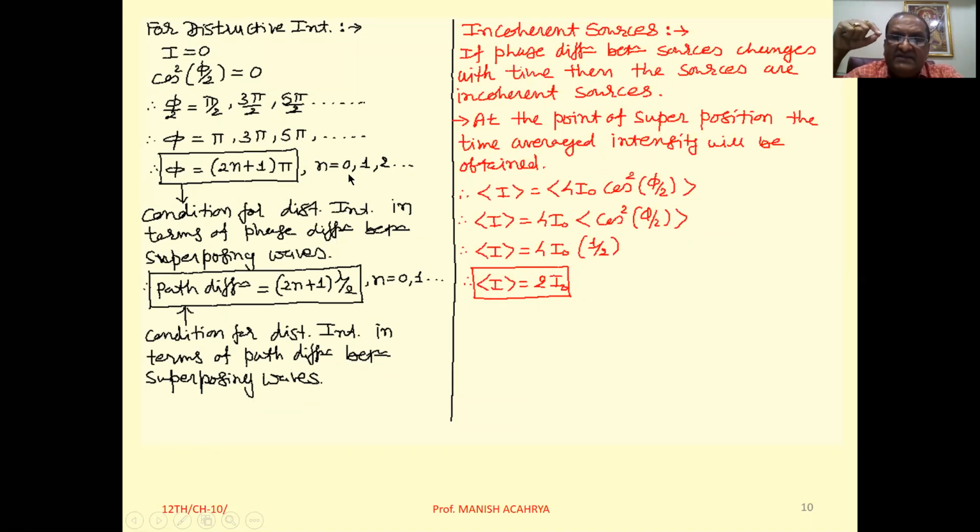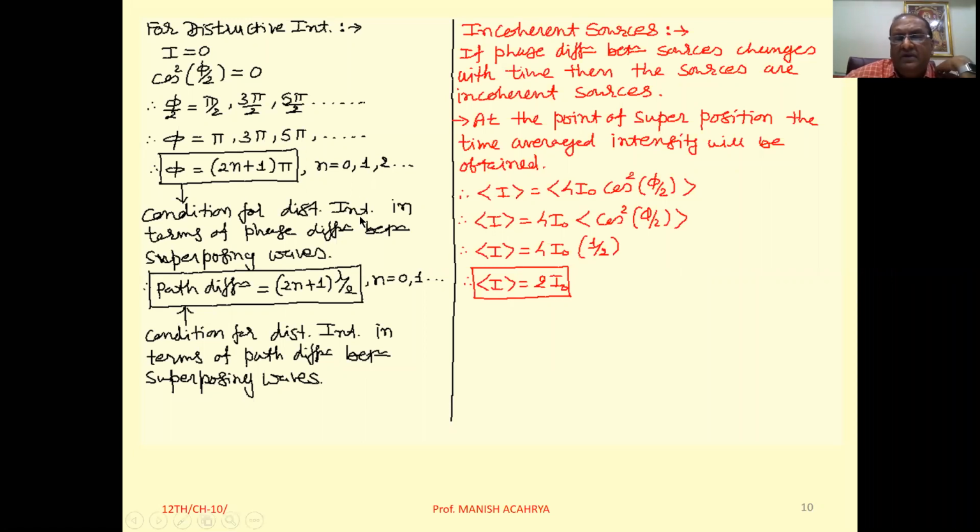Now we can say this is the condition for destructive interference in terms of phase difference between superposing waves. In other words, on the screen, at those points where the phase difference of the superposing waves is of the order of (2n plus 1) pi, there we will get destructive interference.